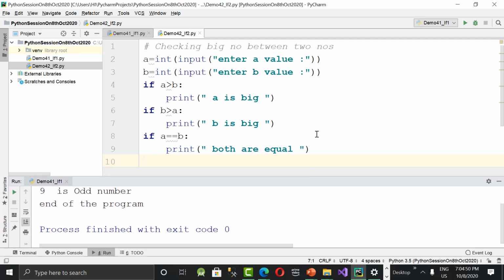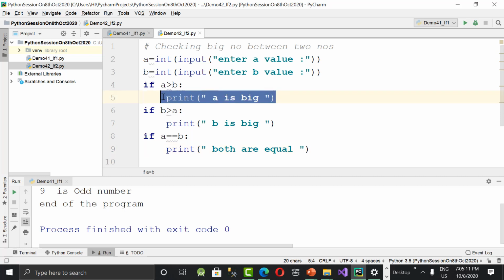We'll discuss it later. But right now, we are focusing on how this if is getting executed when you run it. Let us see. I gave 7 and 2. 7 greater than 2, yes, so 7 is big. Then it is checking 2 greater than 7, no, so this will not be printed. Then it is checking 7 equal to 2, no, so this won't be printed. So only this one will be printed because of the condition.